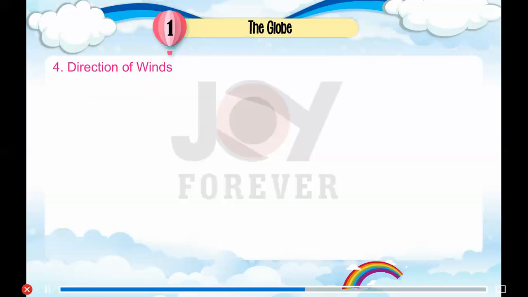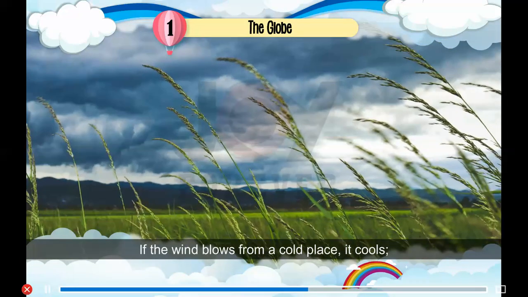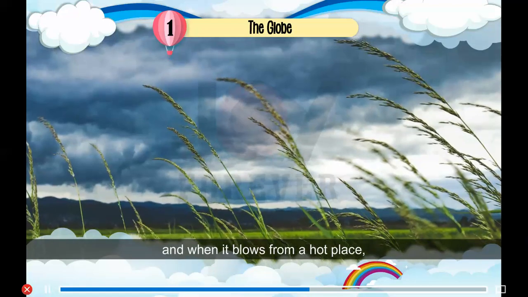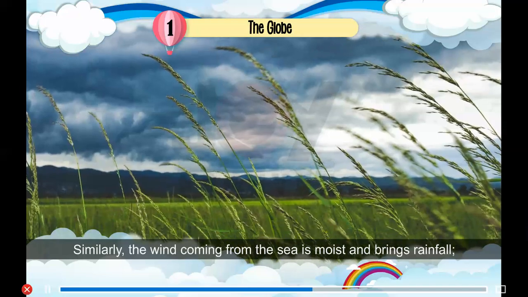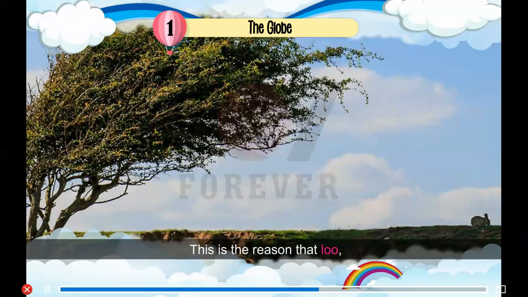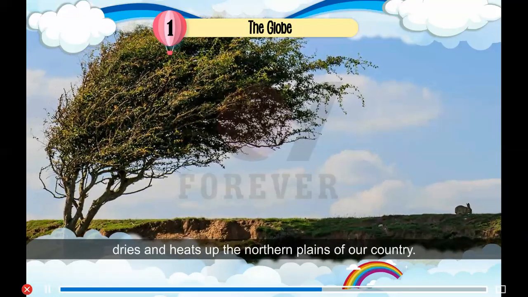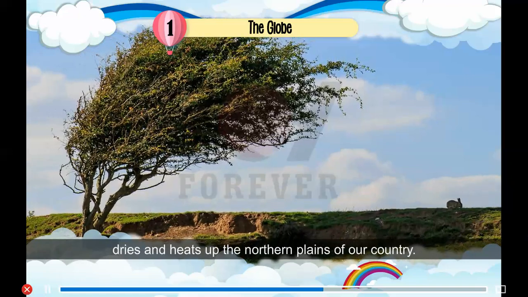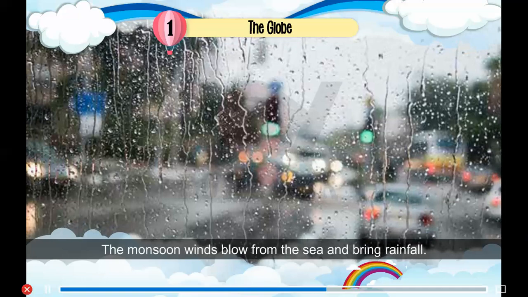4. Direction of winds. If the wind blows from a cold place, it cools, and when it blows from a hot place, it heats. Similarly, the wind coming from the sea is moist and brings rainfall. On the other hand, the wind from a dry area dries the area. This is the reason that Loo, which blows from dry and warm areas, dries and heats up the northern plains of our country. The monsoon winds blow from the sea and bring rainfall.